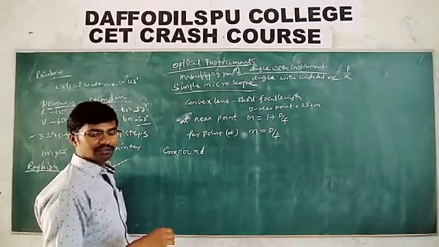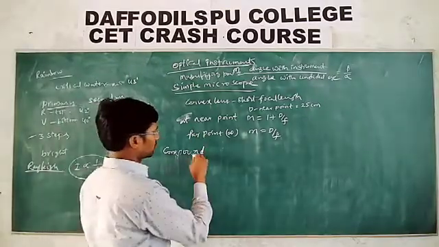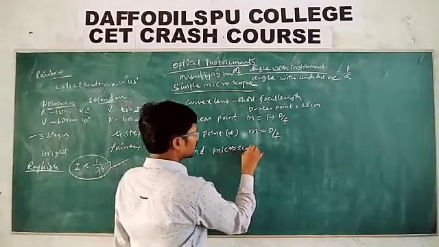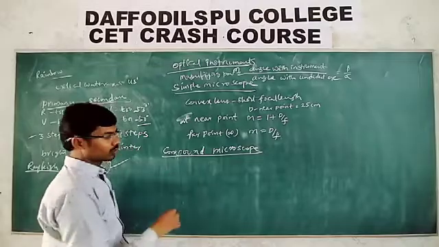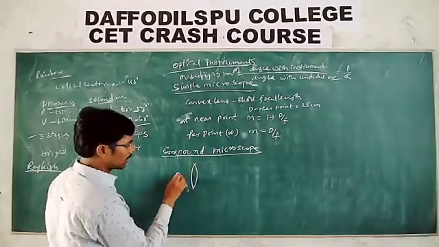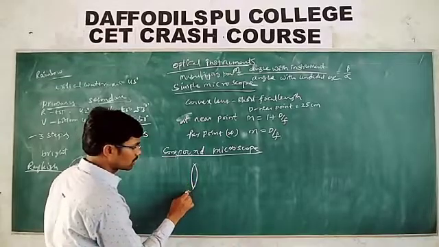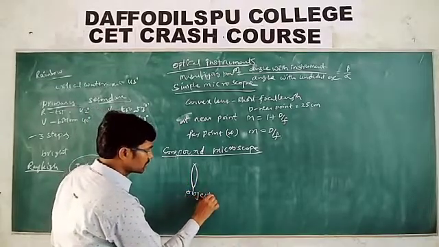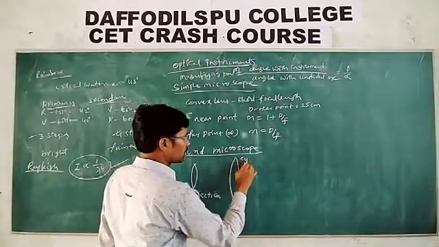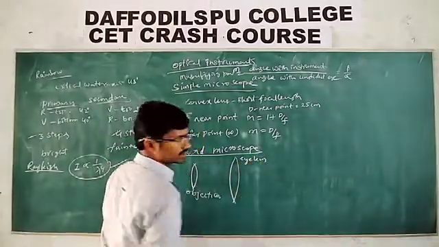To get higher magnification, we need a microscope called the compound microscope. In the compound microscope, we have two types of lenses. The one near the object is called the objective, and this is called the eyepiece or eye lens.